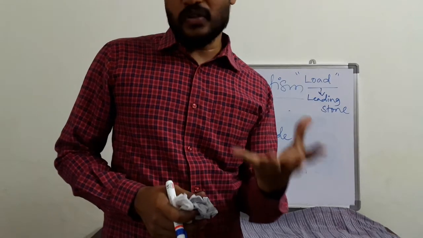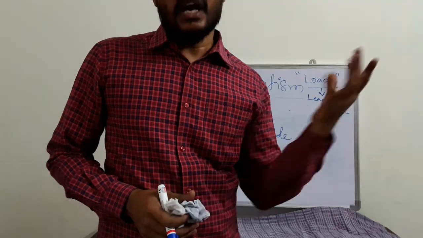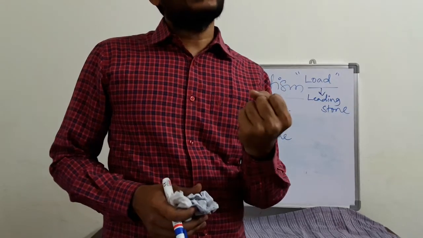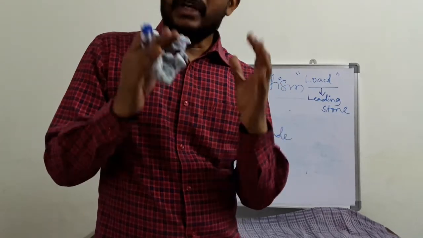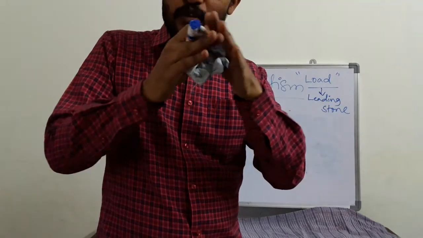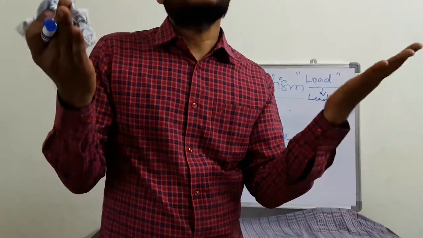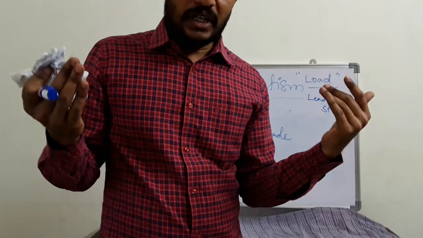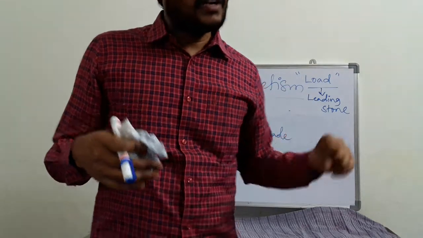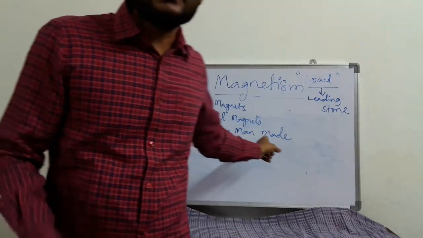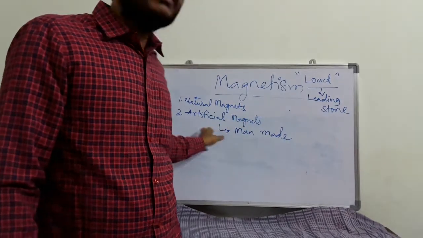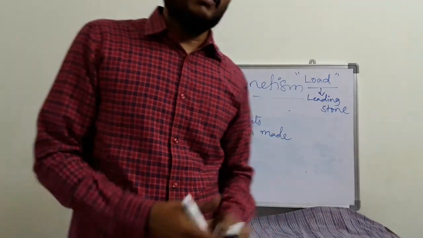Like lodestone, or magnetite Fe3O4, when you cut it into a particular shape you may not get the shape, it is going to break into different sizes of pieces. But we can make our own shape magnets with the help of artificial magnets. So that is the main intention to get into artificial magnets.